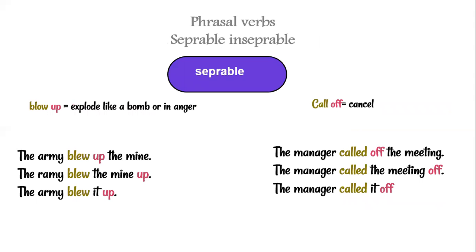Some phrasal verbs can be separable by a direct object, and some cannot. In separable ones, the direct object separates the verb and adverb or preposition. But you have to know that separable verbs are only transitive, because transitive verbs include the direct object, so we can separate the verb and adverb or the preposition by putting the direct object in the middle between the two.